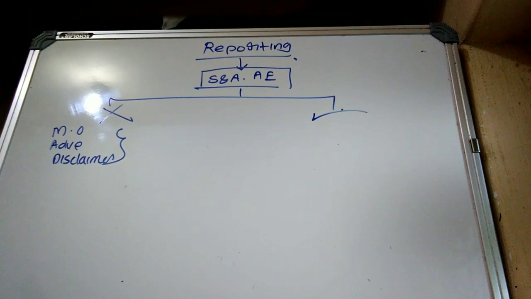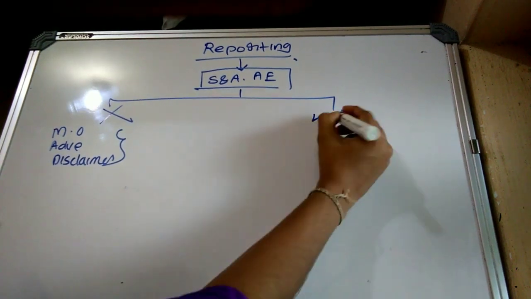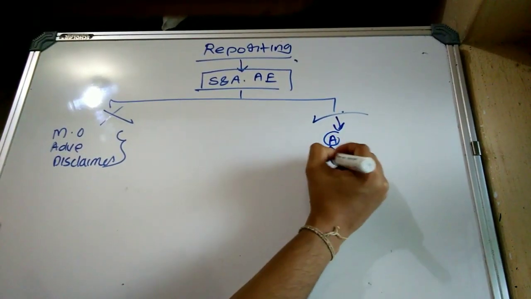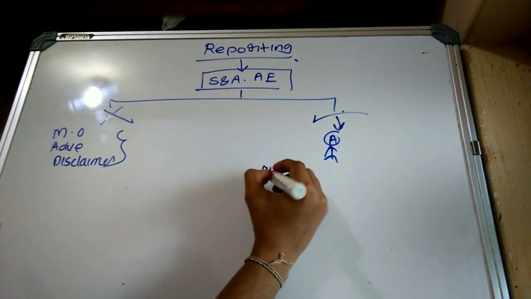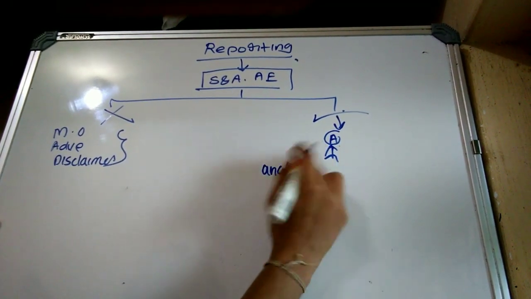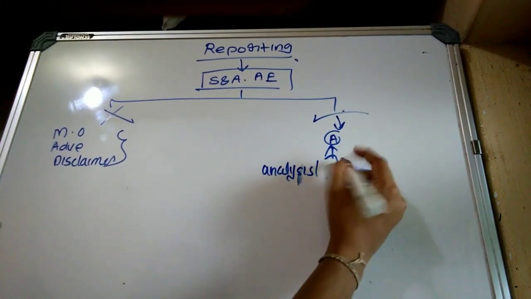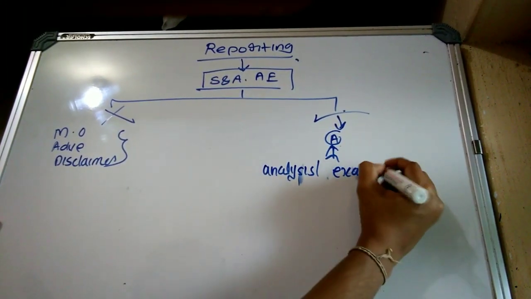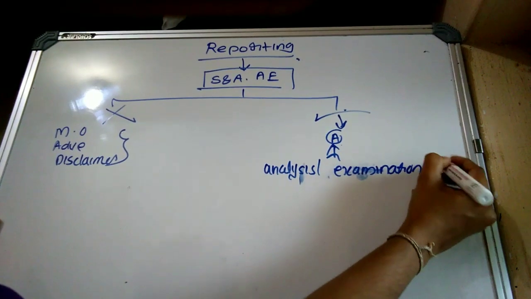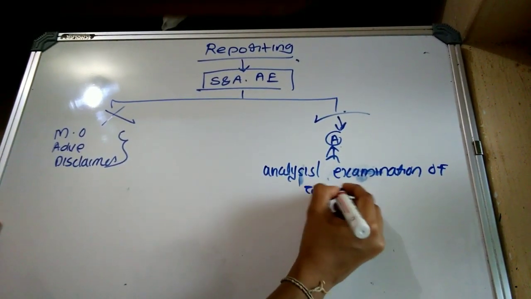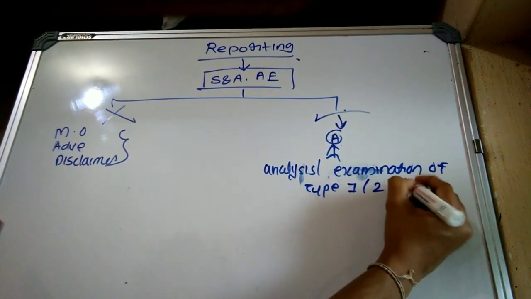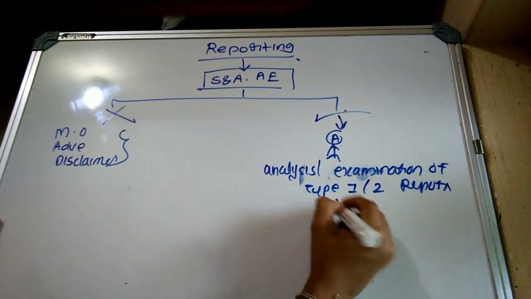Even after obtaining sufficient and appropriate audit evidence, the concerned auditor is making an analysis or evaluation or examination of the type 1 or type 2 report.